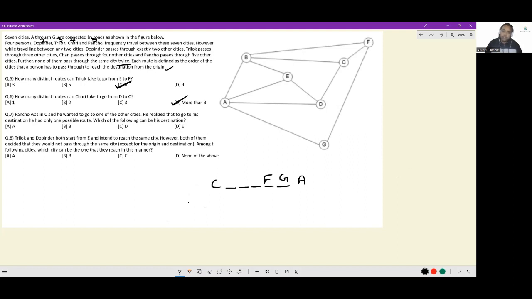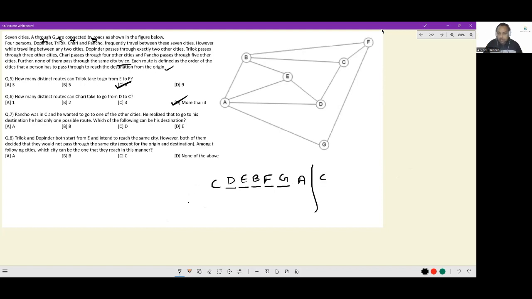C, D, E, B, F. C, D, E, B, F, G, A. This is definitely one path available. At this time, there may be other paths, but I am not able to figure them out, and therefore I will not mark it. What I will do is check the other options. If I can make multiple cases there, then those would be eliminated.